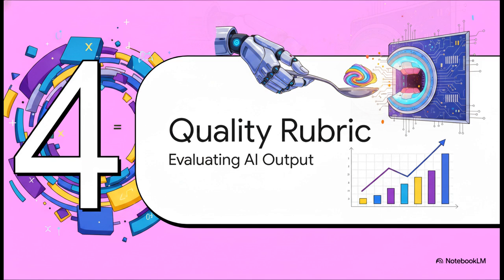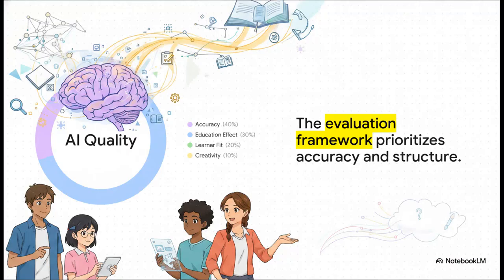Section 4. The AI Quality Rubric. How do we systematically, objectively taste test the AI's final dish? So the crucial point here is having a mathematical, objective way to evaluate. This specific framework breaks it down perfectly. A massive 40% of the grade is cultural and factual accuracy, 30% is educational effect, 20% is learner fit, meaning is the language appropriate for the student's level, and only 10% is creativity and novelty. In education, accuracy and structure heavily outweigh the AI's ability to just be creative.